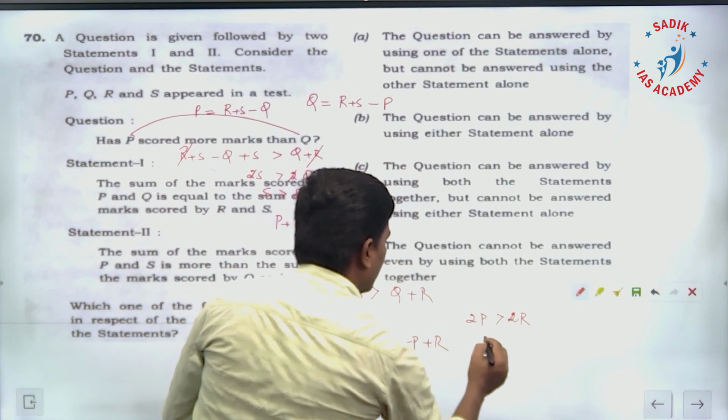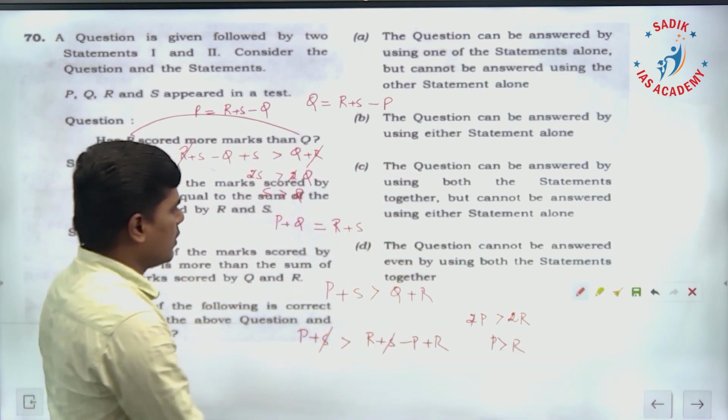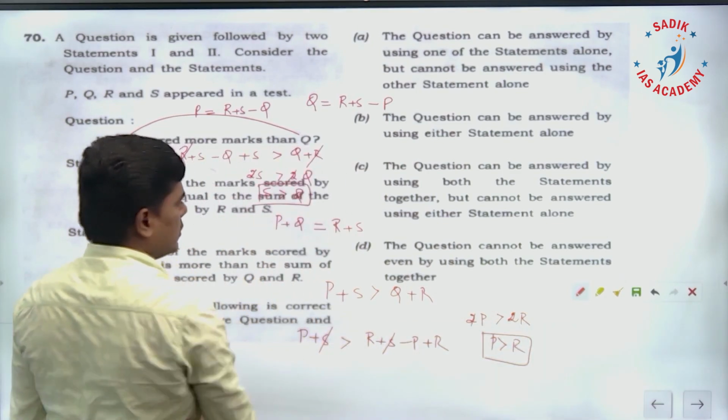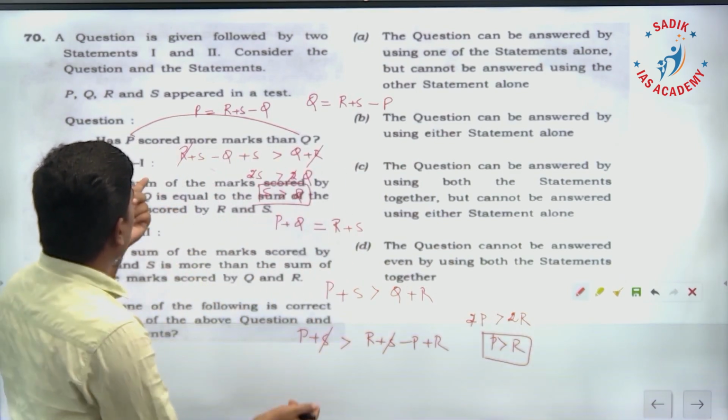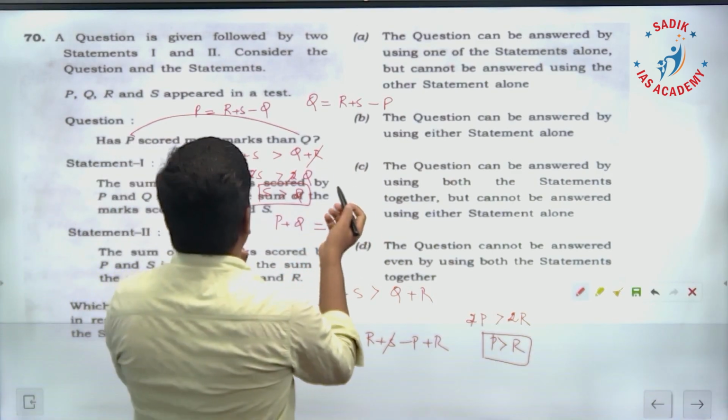So P is greater than R. I am able to find the relation between P and R, and between S and Q, but I am unable to find the relation between P and Q.